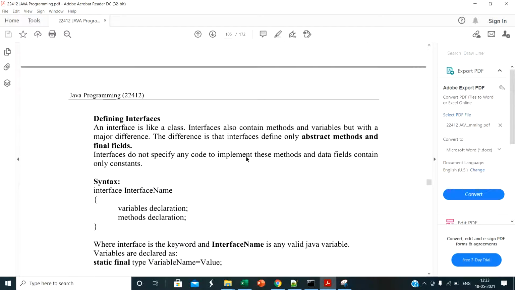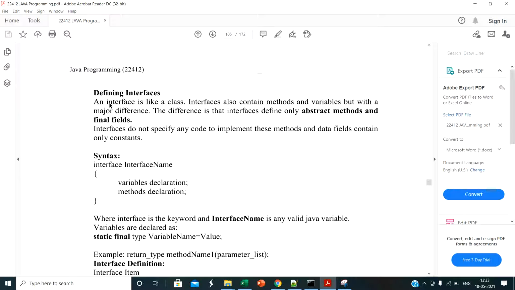Here the definition of interface is given. An interface is like a class. It is similar to a class. An interface also contains methods and variables, but with a major difference. The difference is that an interface defines only abstract methods and final fields.